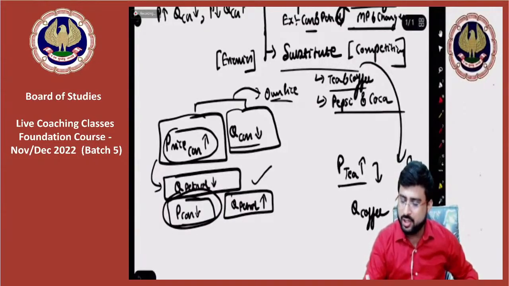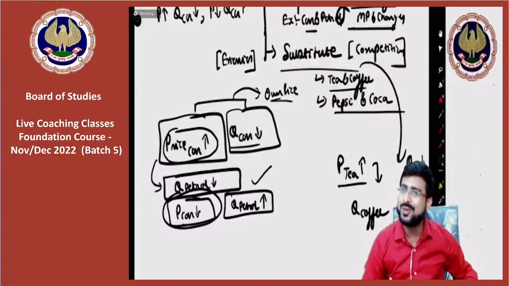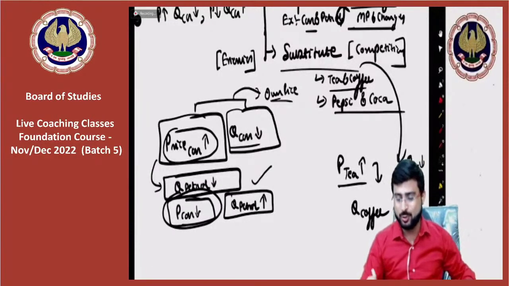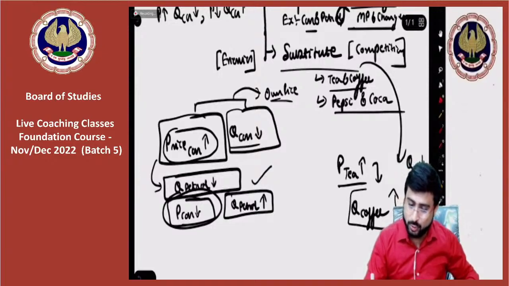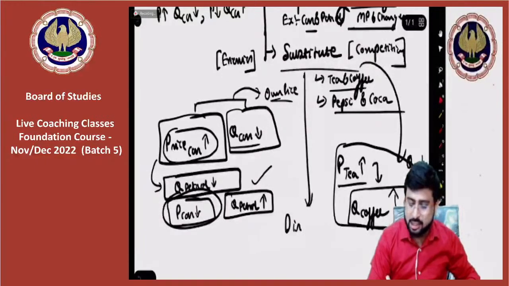that if price of tea is rising, then quantity demanded for tea is falling, obviously. So people are buying coffee now. They are shifting to coffee. So quantity for coffee will rise. So, my dear friends, try to understand one thing: in price and quantity, in case of substitute goods, there is a direct relationship.